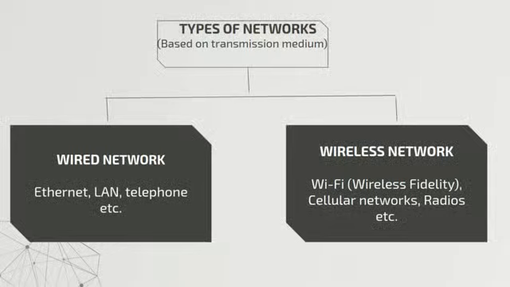So this wired network consists of Ethernet, LAN, telephone, etc. Whereas the wireless network is very much common to all of us: Wi-Fi, the full form of which is wireless fidelity, cellular networks, radios, etc.